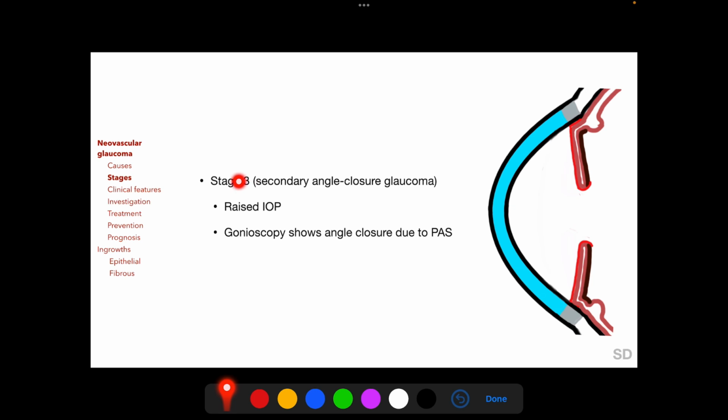In stage 3 of neovascular glaucoma, characteristic angle closure glaucoma develops as the fibrovascular membrane in the angle contracts and pulls the peripheral iris forwards against the trabecular meshwork, blocking aqueous outflow. So the intraocular pressure will be elevated, and because of the development of this peripheral anterior synechia, the angle will appear to be clinically closed on gonioscopy. This neovascular membrane also pulls the posterior pigment epithelium of the iris around the pupillary margin onto the anterior surface of the iris, which appears as ectropion uveae.